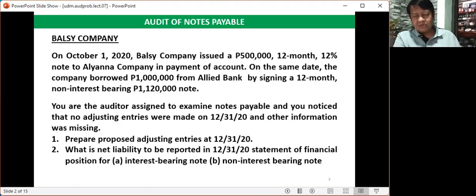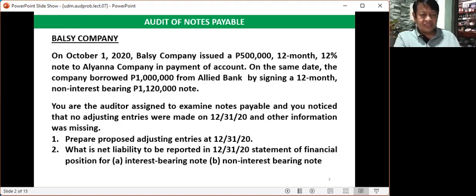Balsi is the one who issued the promissory note to Aliana. Therefore, there is a payable on the books of Balsi. So Balsi has indebtedness to Aliana amounting to 500,000 pesos.